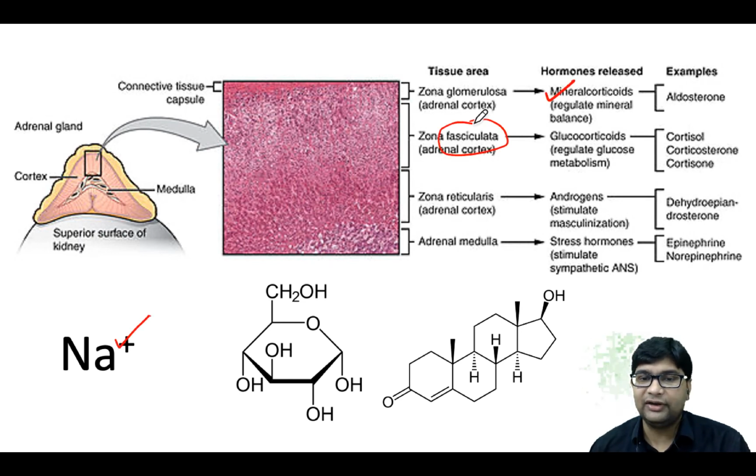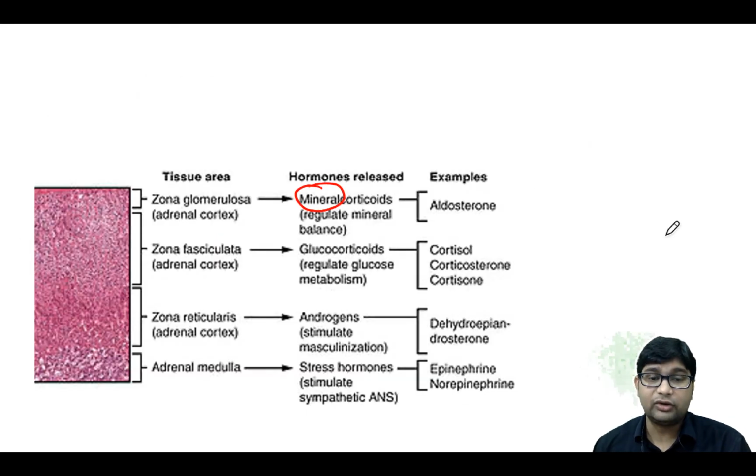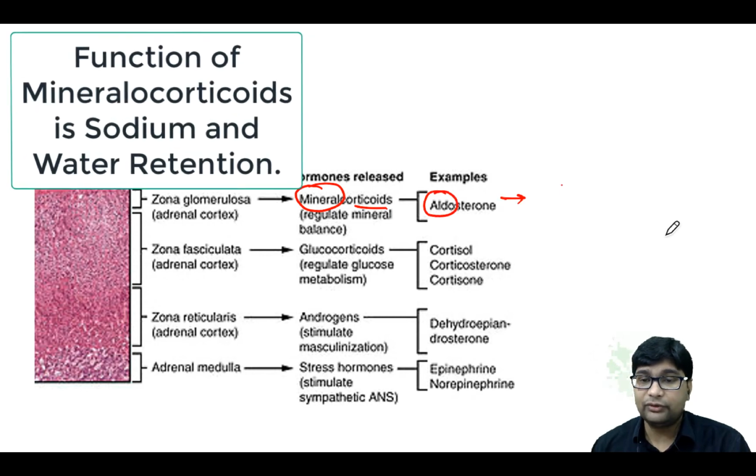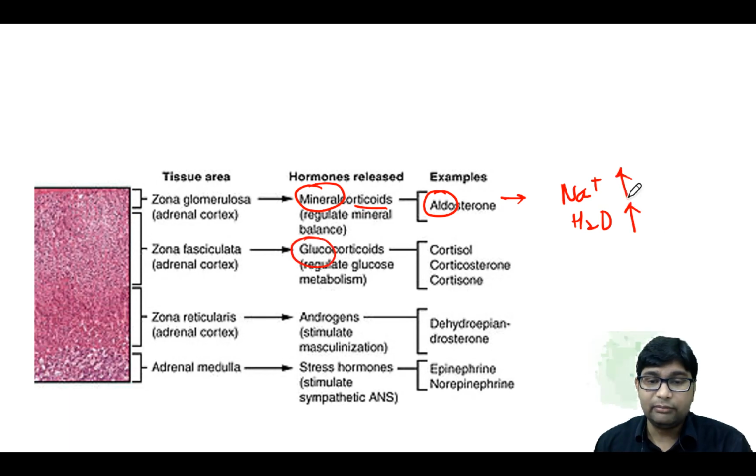Middle layer, that is fasciculata, secretes the glucocorticoid, which regulates the glucose metabolism, while zona reticularis secretes the androgens, the sex steroids. And the adrenal medulla, as you all know, secretes stress hormones like epinephrine and norepinephrine. The hormone in the mineralocorticoid category is aldosterone. Its work is sodium and water retention. It will retain sodium and water in the body. And glucocorticoids are cortisol, corticosterone and cortisone.